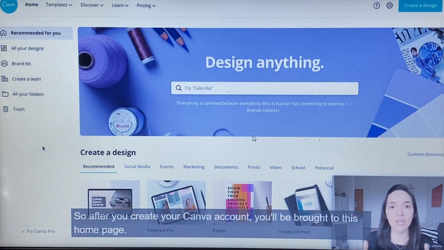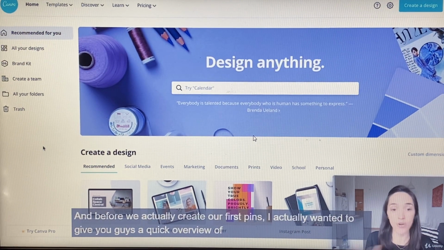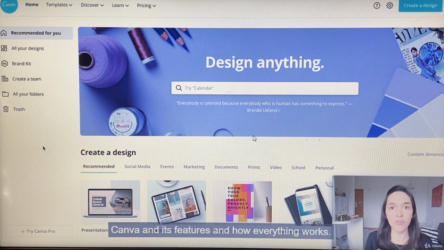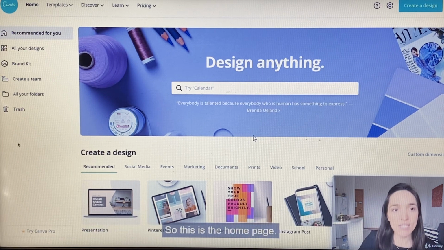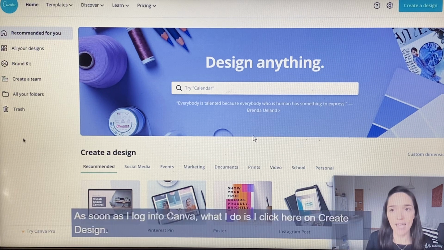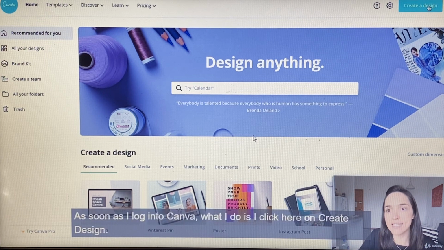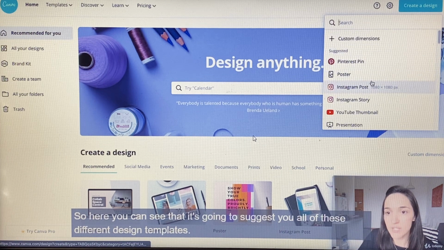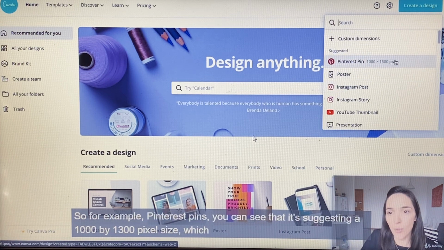So after you create your Canva account, you'll be brought to this homepage. And before we actually create our first pin, I wanted to give you guys a quick overview of Canva and its features and how everything works. So this is the homepage. As soon as I log into Canva, what I do is I click here on Create Design. So here you can see that it's going to suggest all of these different design templates. So for example, Pinterest pins.